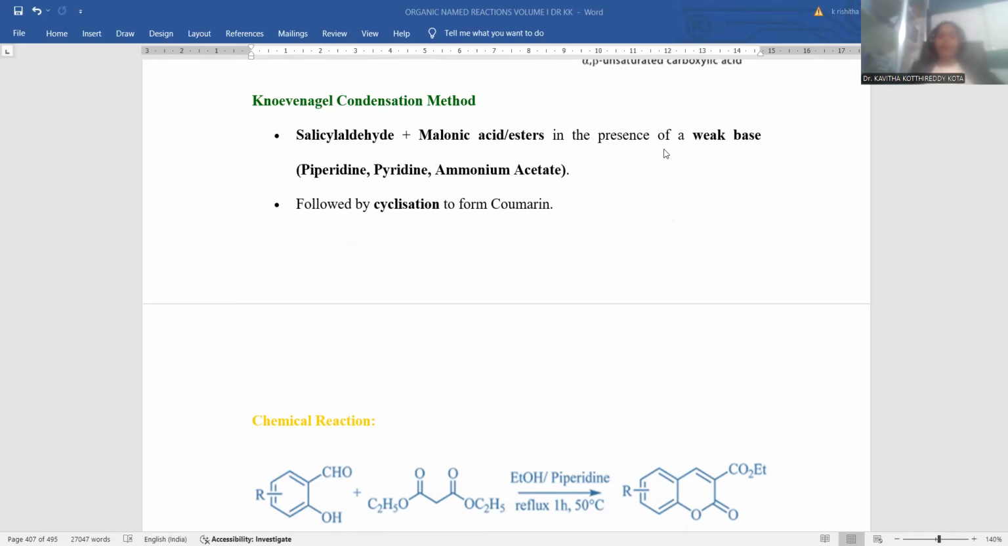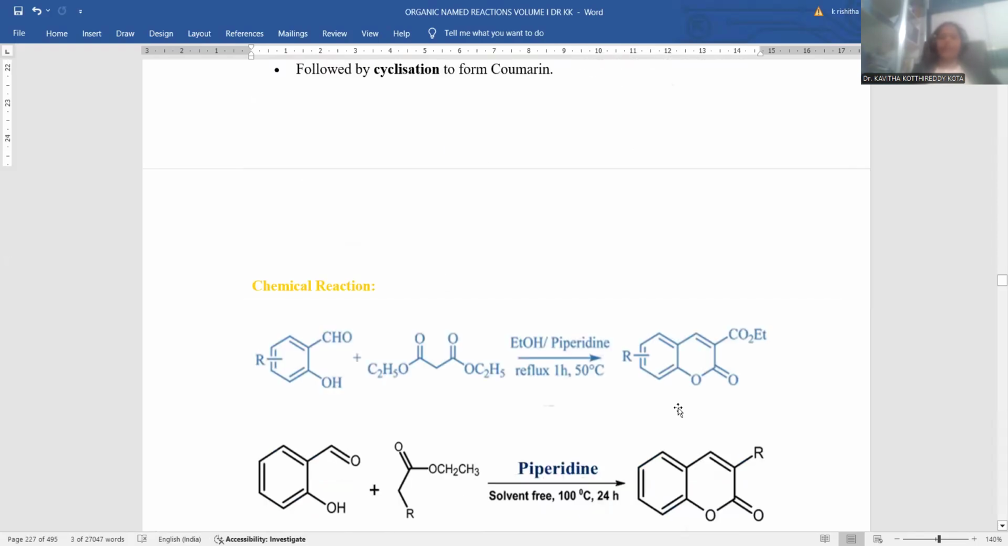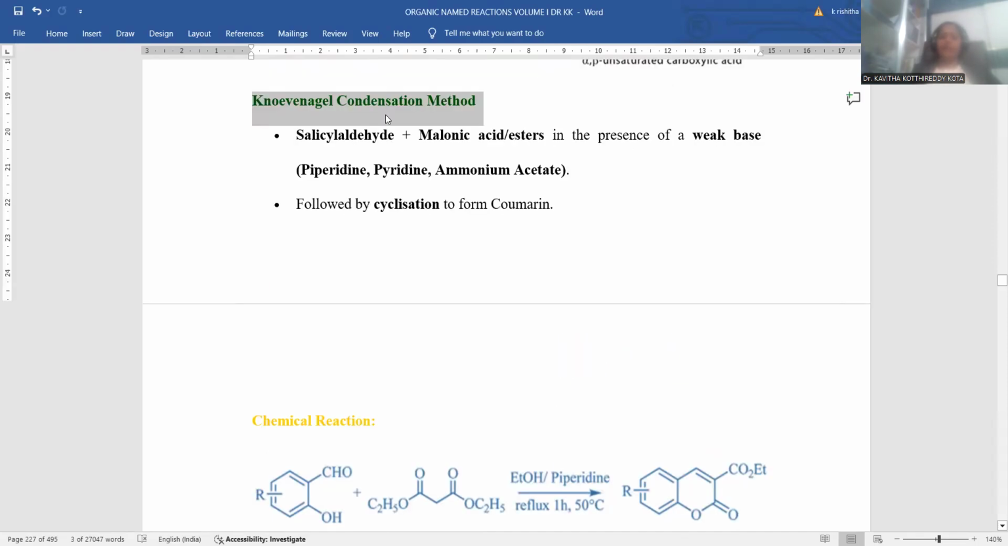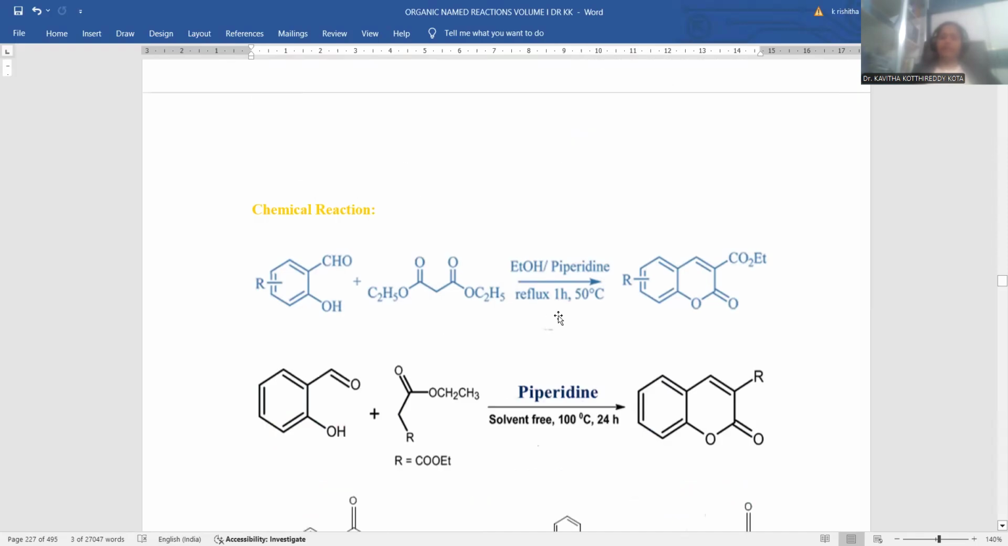Weak bases such as piperidine, pyridine, or ammonium acetate are required, followed by cyclization, giving rise to coumarin as the final product. This is a Knoevenagel condensation I used for the synthesis of the starting material. I started coumarin research, right? In that Knoevenagel condensation reaction I succeeded within the laboratory.